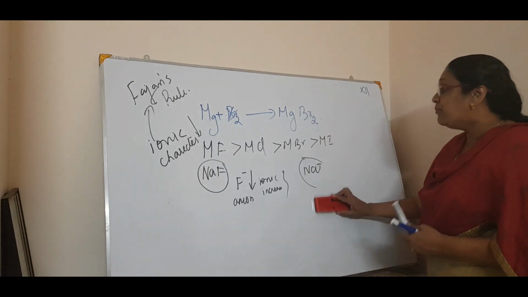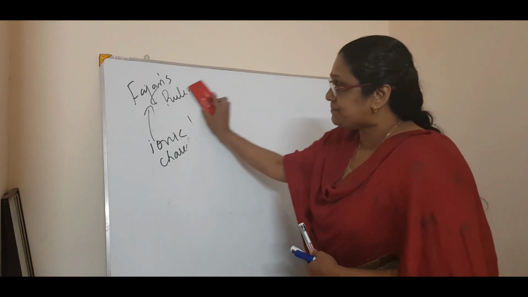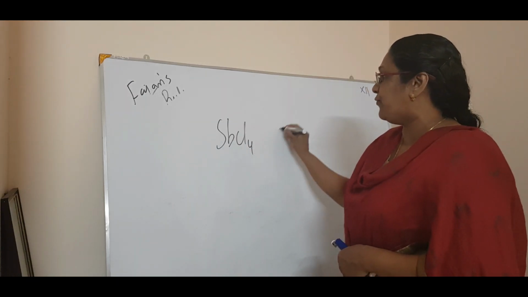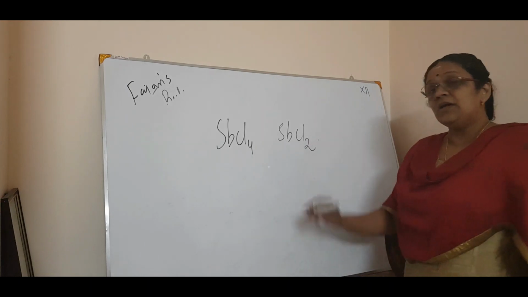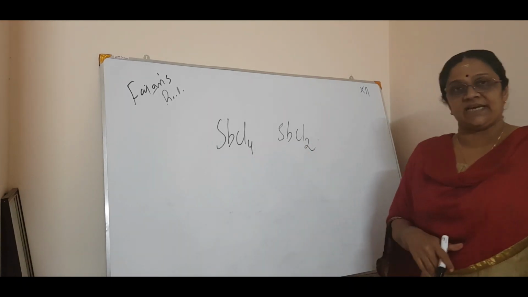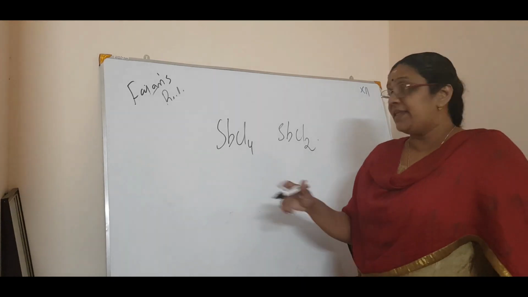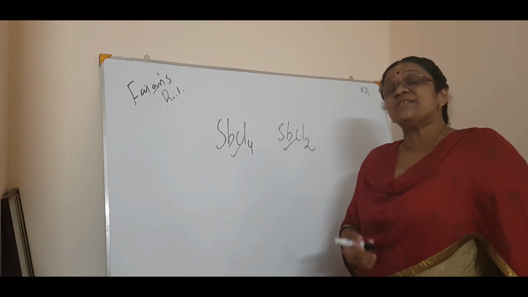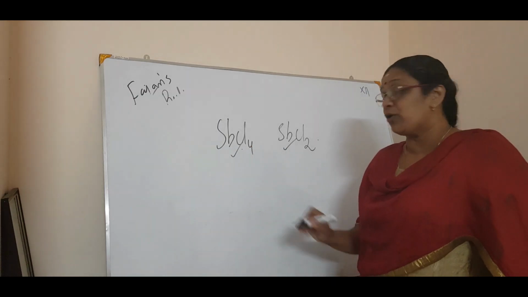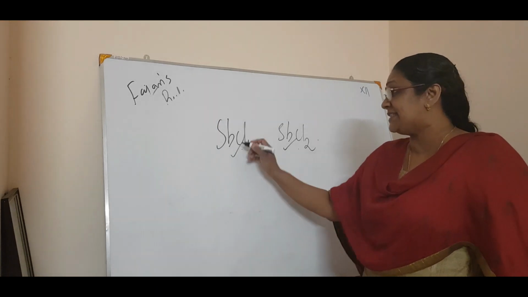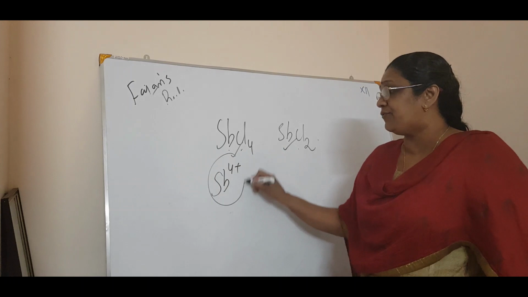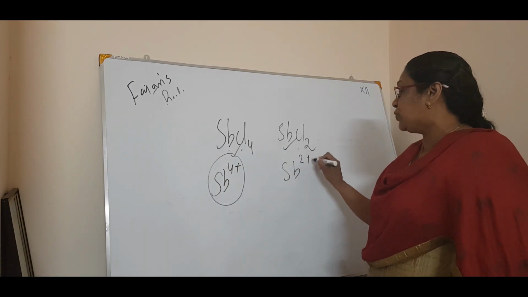Correct? Okay. Now, one more thing to be taken into account is if you have the same metal in different oxidation states, for example SbCl4 and SbCl2, then which is more ionic or more covalent? In SbCl4, Sb is in the +4 state, and in SbCl2 it is in the +2 state.